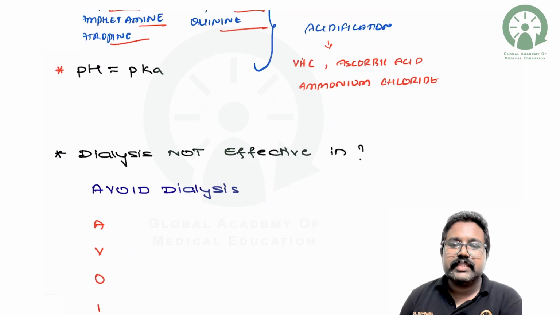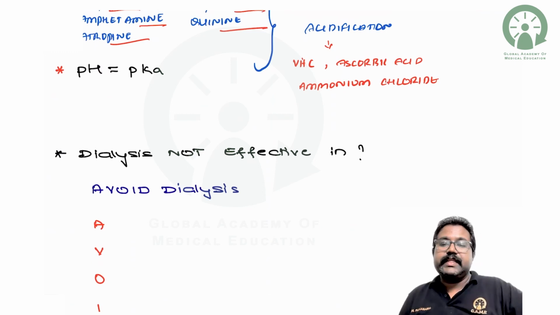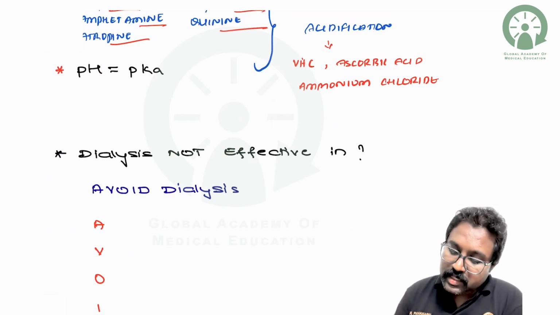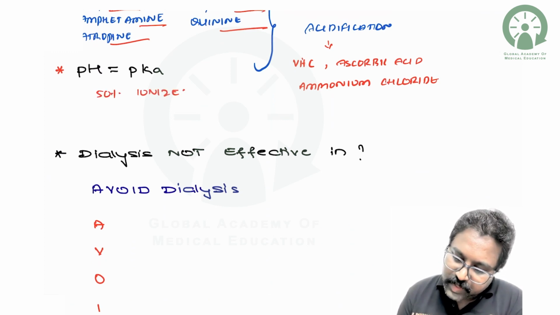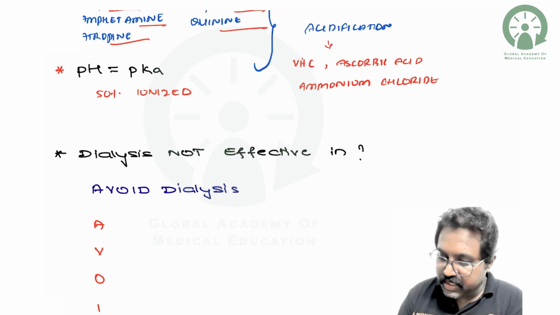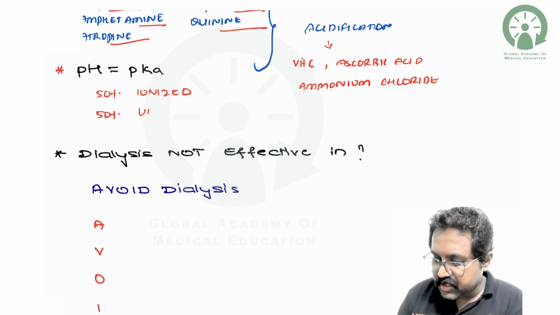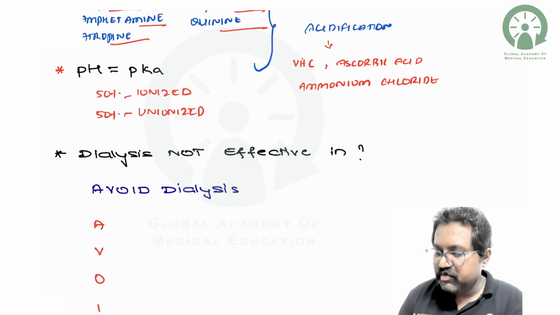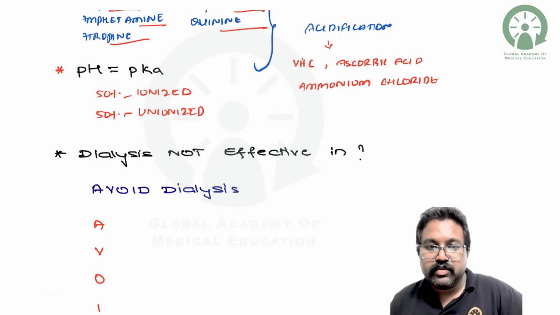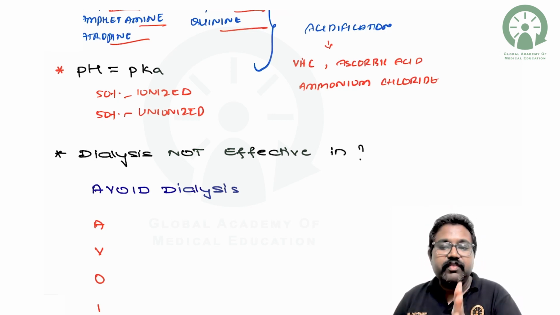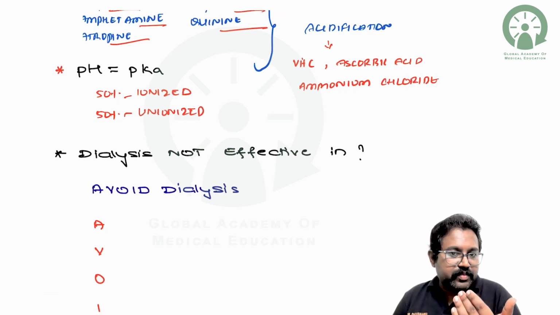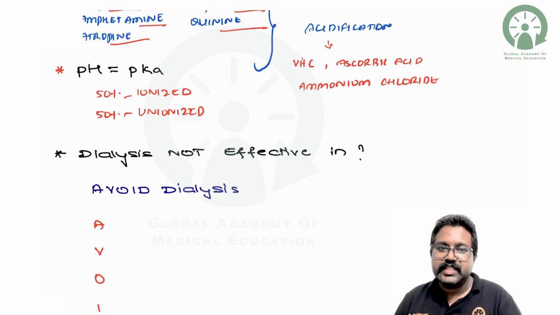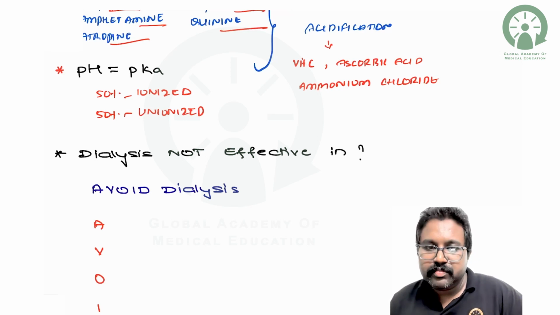So what happens if pH is equal to the constant, that is pKa? Please remember 50% of the drug will be in ionized form if pH is equal to pKa, and another 50% will be in unionized form. So this will be the fate whenever the pH is equal to pKa: 50% ionized forms of the drug and 50% unionized forms of the drug will be present.